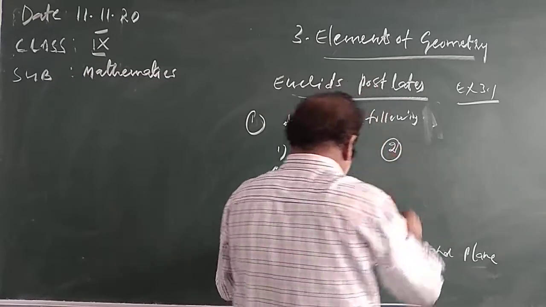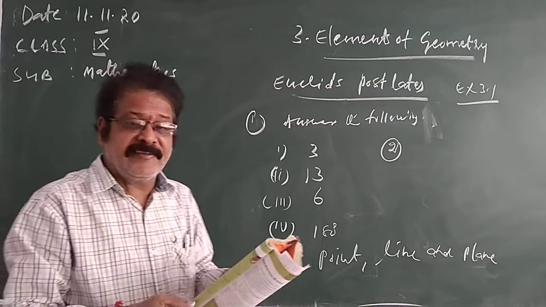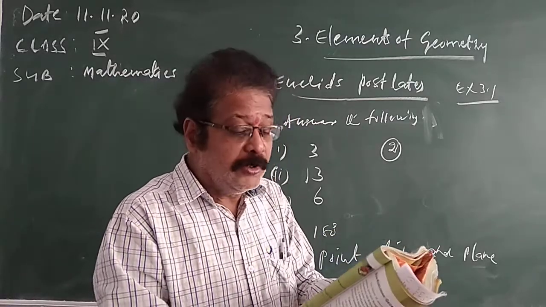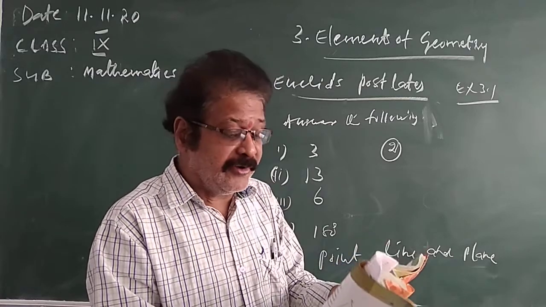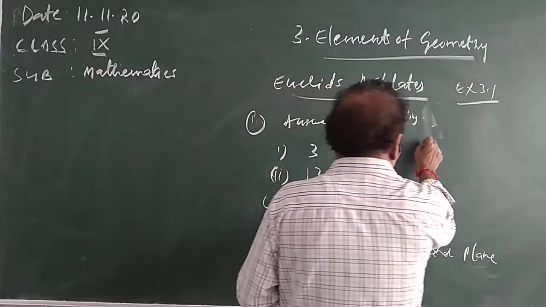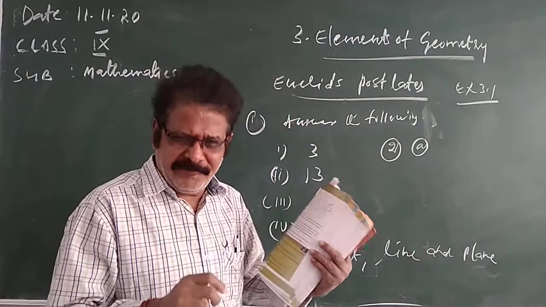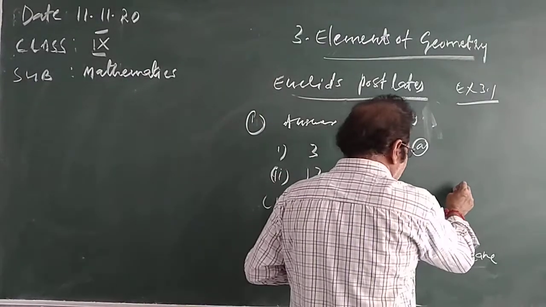Now the second question. State whether the following statements are true or false. Also give reasons for your answers. What is the statement? Only one line can pass through a given point. Is it possible? Given a point, only one line?